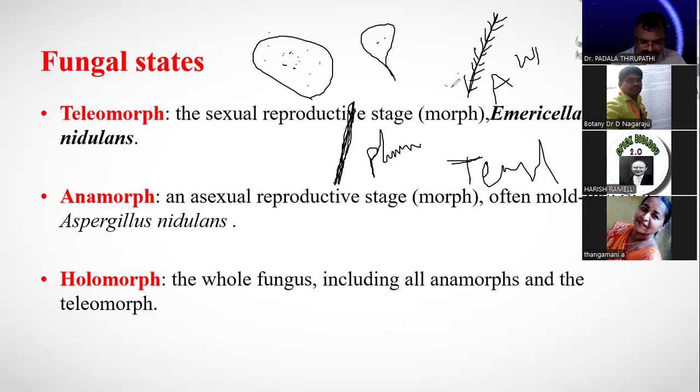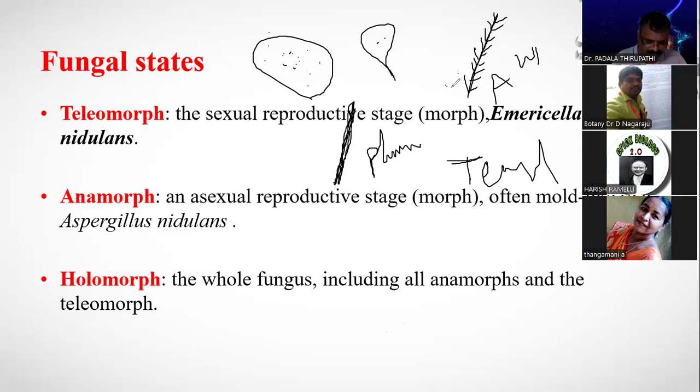Fruiting bodies: perithecium, apothecium. Yes, sexual fructifications, sexual fruiting bodies, and asexual fruiting bodies are also present in the fungi. Can you say asexual fruiting bodies? What are those? Sexual fruiting bodies and asexual fruiting bodies. Sporodochium, Acervulus. These are asexual bodies, and pycnidium.